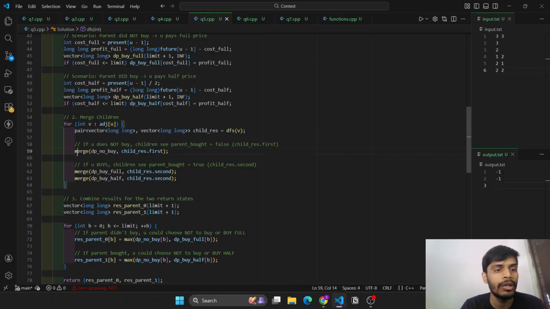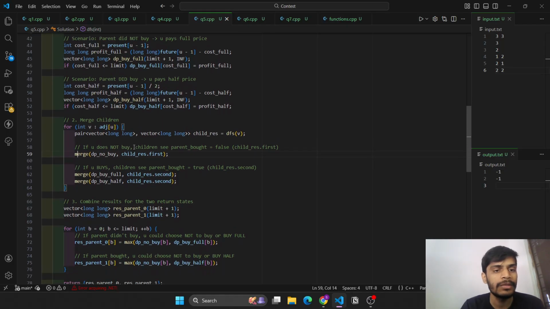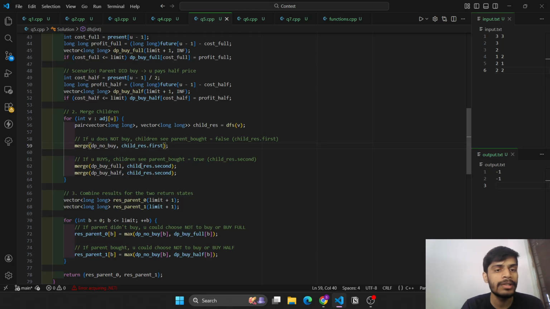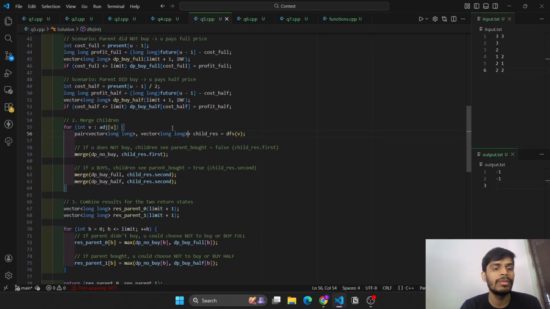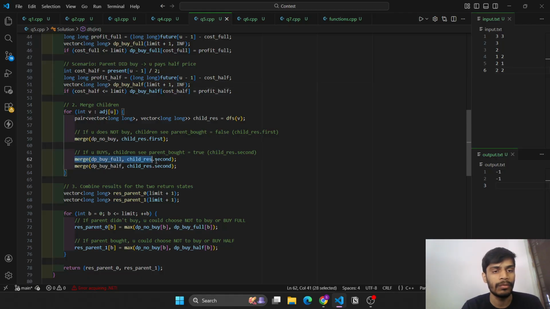So we'll be calling the merge function for DP no buy as well as this child result dot first. And if u has bought it, then children will see that the parent has bought, so this result will be stored in the second vector. So we need to merge it for both the cases where it is bought full or bought half. We'll be calling the merge function for both of these values.